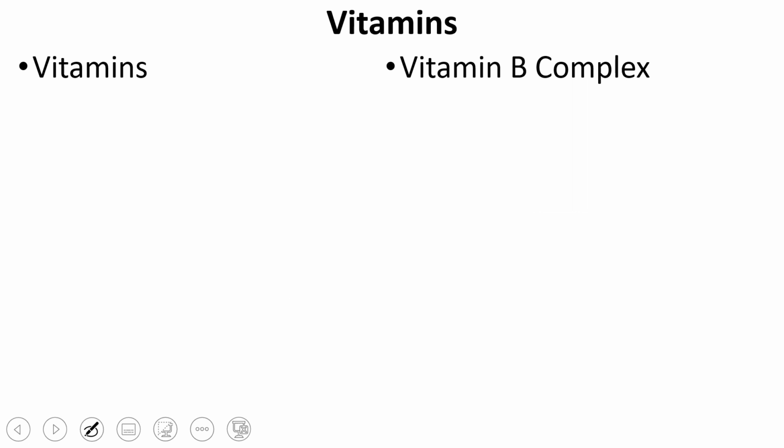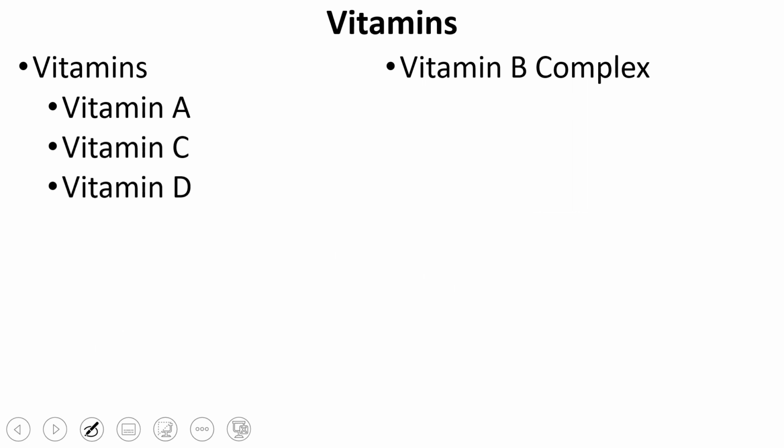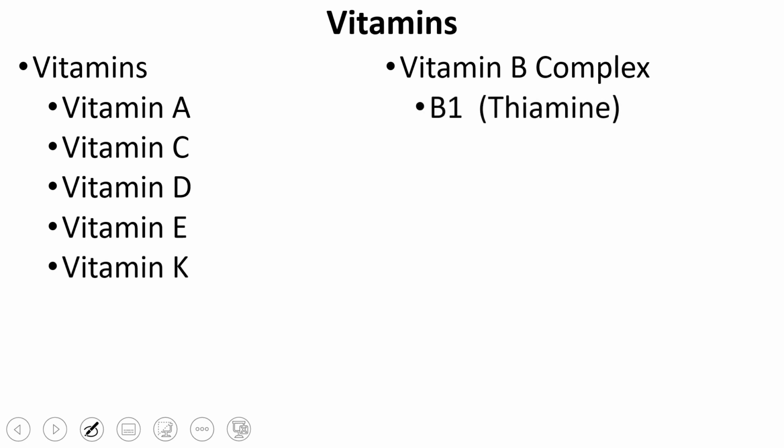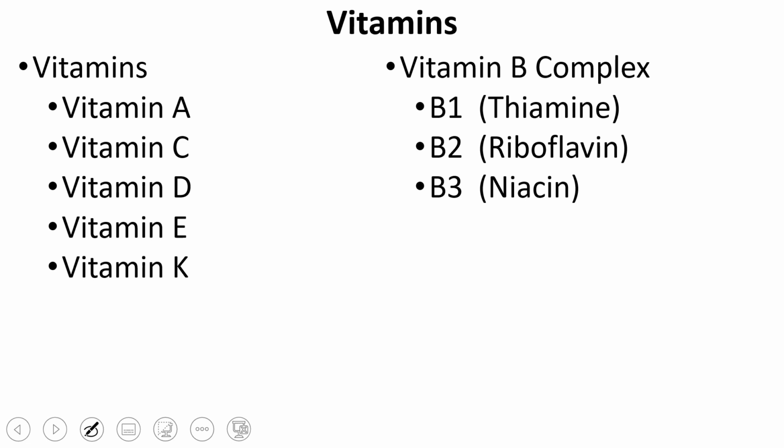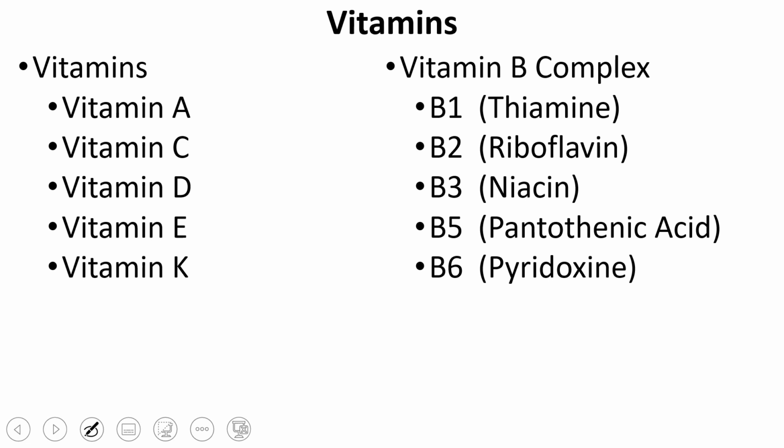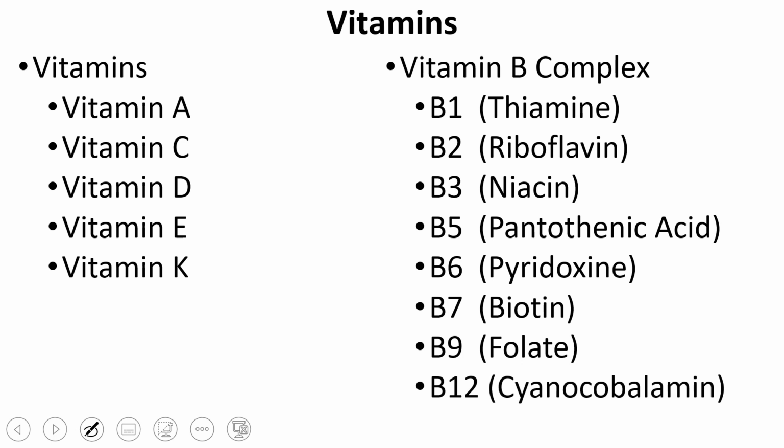These vitamins are vitamin A, vitamin C, vitamin D, vitamin E, vitamin K, and then we have the vitamin B complex. B complex means we have many different classes of vitamin B. These are B1, which is chemically thiamine, vitamin B2, that is riboflavin, vitamin B3, that is niacin, vitamin B5, that is pantothenic acid, vitamin B6, pyridoxine, vitamin B7, that is biotin, vitamin B9, folate or folic acid, and vitamin B12, that is cyanocobalamin.